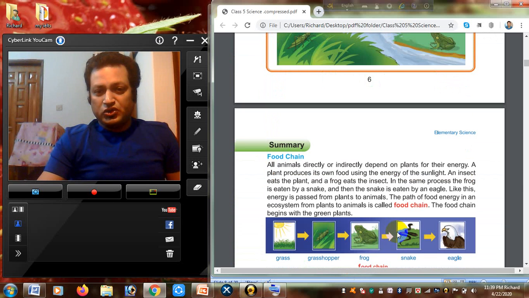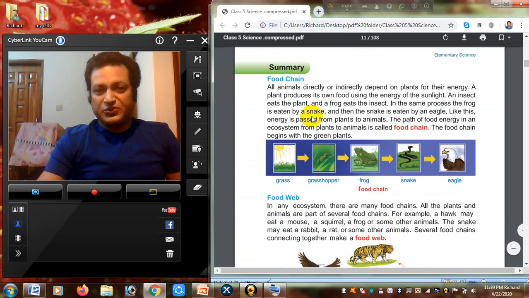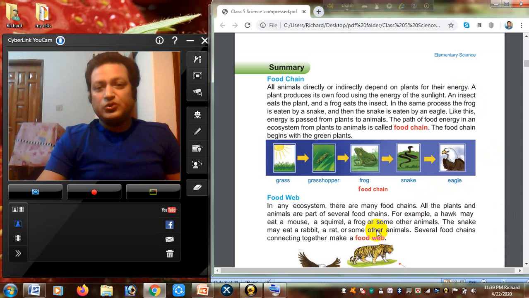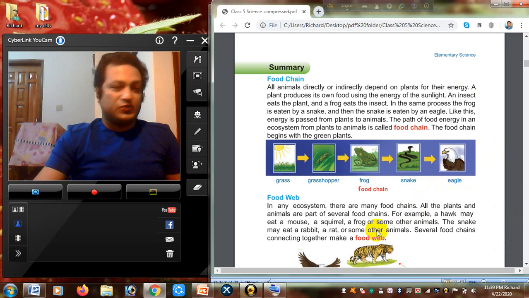If you go to the book page, about the food chain, all animals directly or indirectly depend on plants for their energy. If you want to see the definition of food chain, we can say the path of food energy in an ecosystem from plants to animals is called a food chain. That means it is a way.